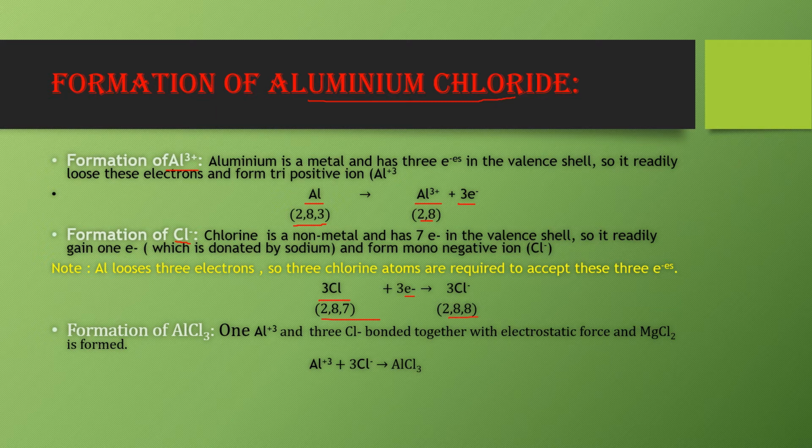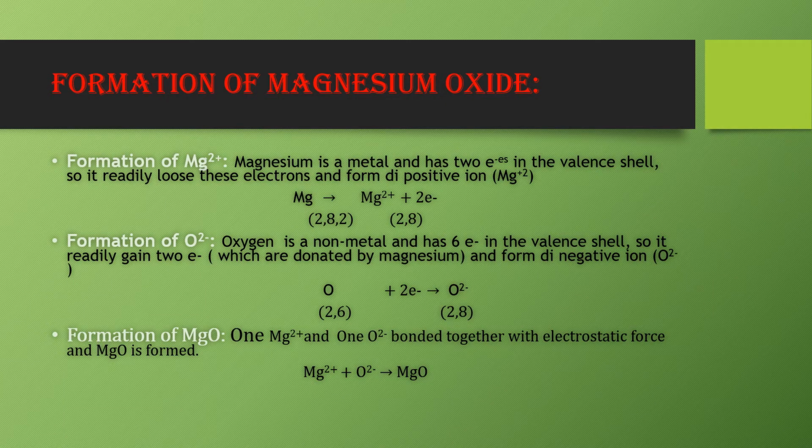But here one thing should be noted, that aluminium loses 3 electrons. So in order to balance the electrons, we take 3 chlorine atoms, which take up 3 electrons to convert into 3 chloride ions. Now the third step is formation of AlCl3. In the formation of AlCl3, 1 aluminium ion and 3 Cl minus ions bond together and form aluminium chloride, that is AlCl3. Next is formation of magnesium oxide.